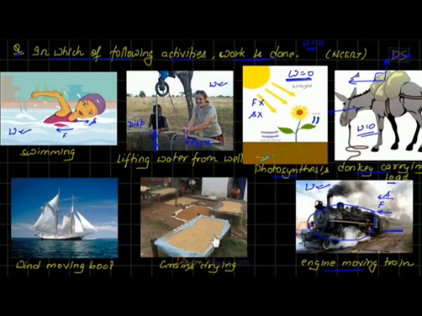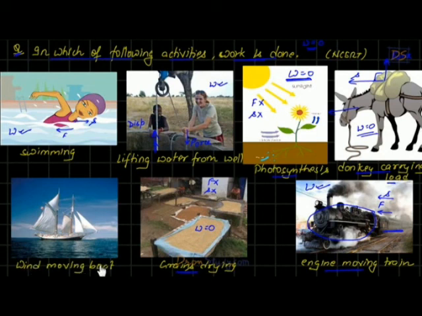Now what about this case? So here you can see that grains are being dried. So what do you think? Work is being done or not? See, students, once again there is no force involved here and no displacement. So work done here is 0.